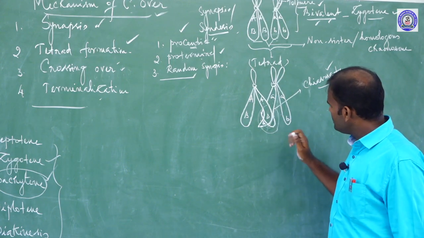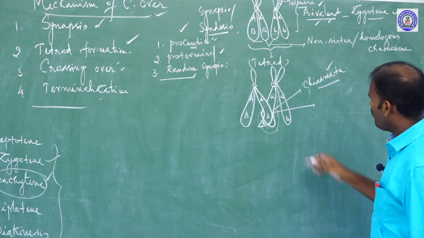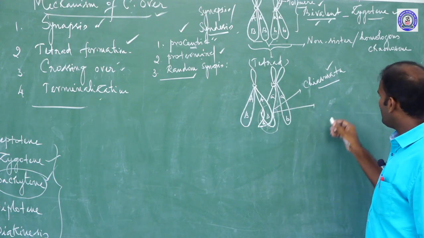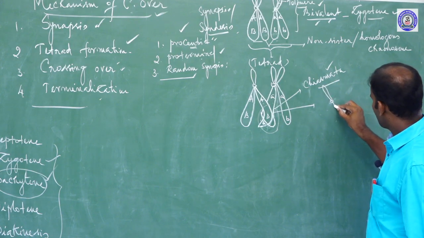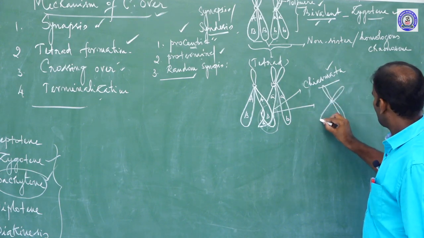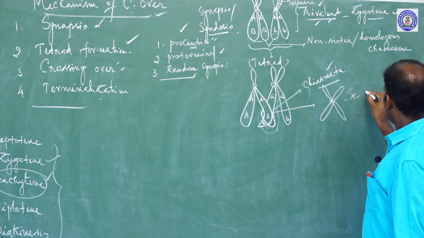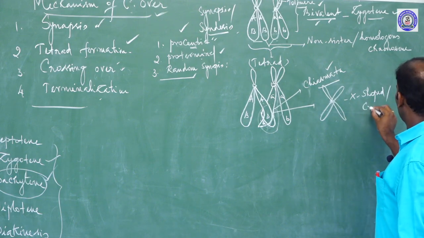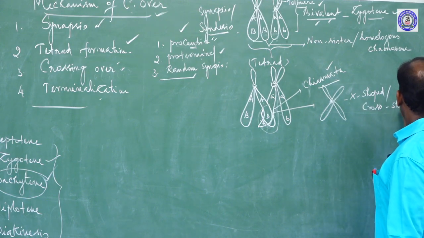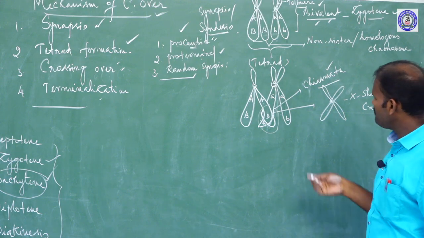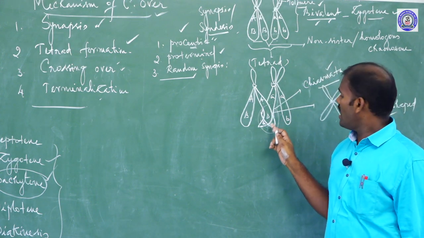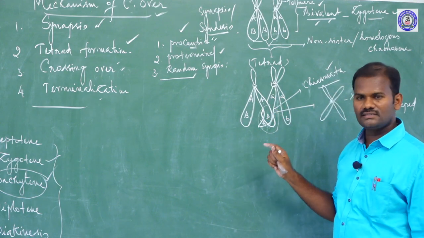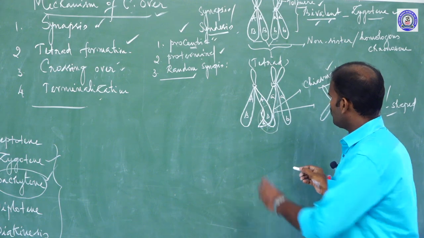At each chiasmata region, the chromosomes appear cross-shaped, also called X-shaped. So X-shaped or cross-shaped chromosomes appear at each chiasmata. At each chiasmata, the chromosomal segments break and exchange their segments.